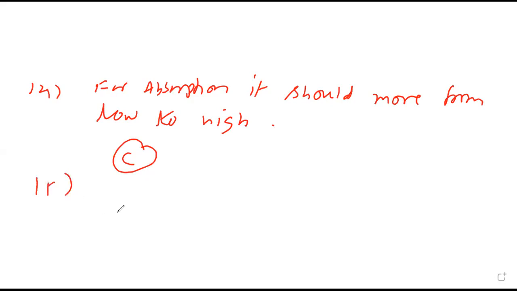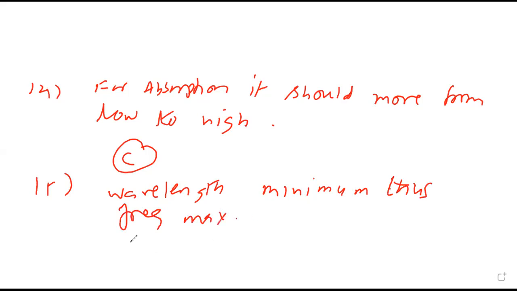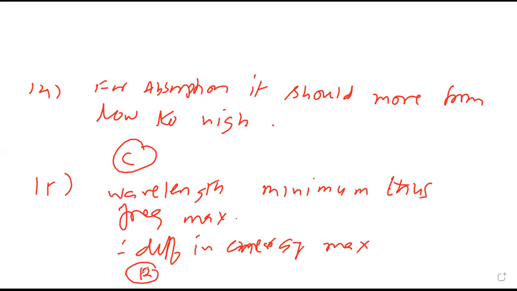15. Wavelength minimum means frequency maximum. Wavelength minimum, thus frequency maximum you want. So we want the difference maximum. So difference in energy maximum, because that is h into frequency. The difference is maximum during transition from second to first. Yes, second to first difference will be maximum.